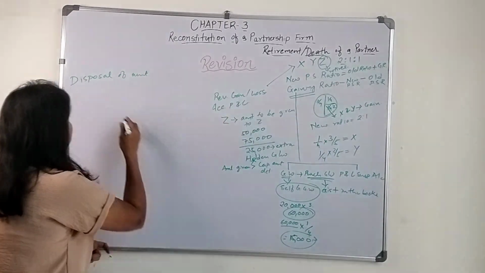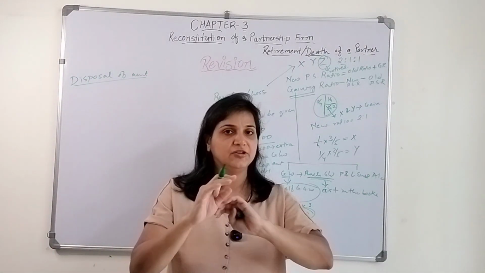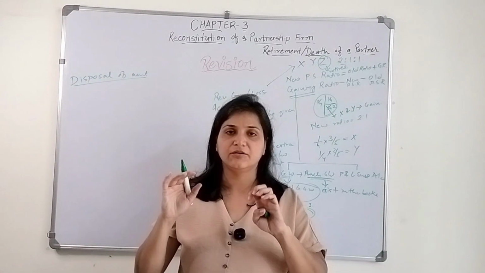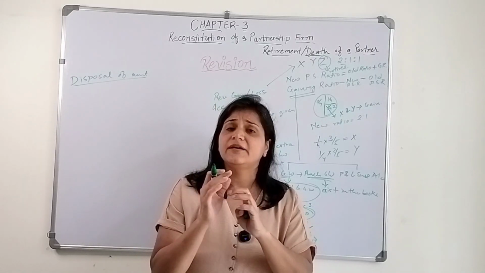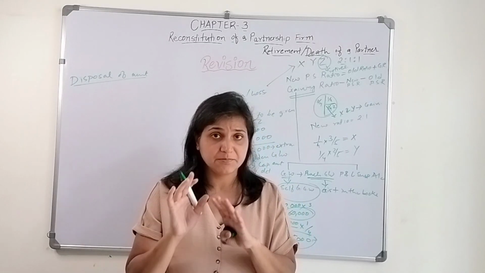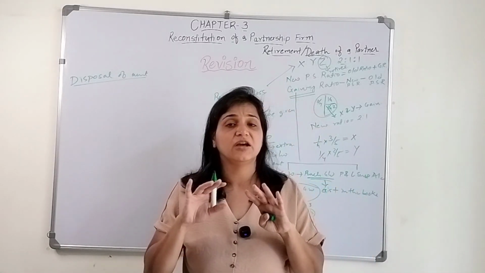The first situation: pay the amount immediately. Whatever cash or assets you need to give to the retiring partner or to the deceased partner. Remember, retiring partner or deceased partner, both situations are the same.